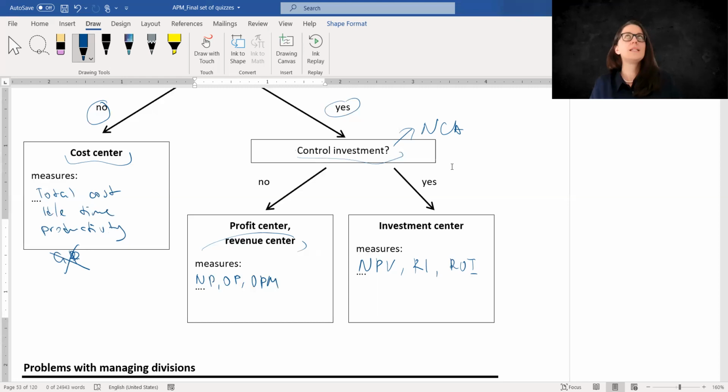We do not need any breakthrough. So what does it mean? It means that we would control this research and development department as cost center. So we will control, let's say, total cost, total labor cost, or idle time, or whatever.